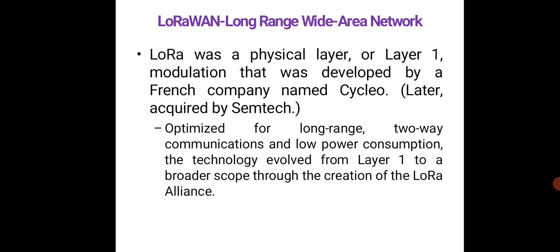It is a long range wide area network. It was a physical layer or layer 1 modulation that was developed by a French company named Cycleo. Later it was acquired by Semtech, which is quite famous. It is optimized for long range two-way communications and low power consumption. The technology evolved from layer 1 to a broader scope through the creation of the LoRa Alliance.